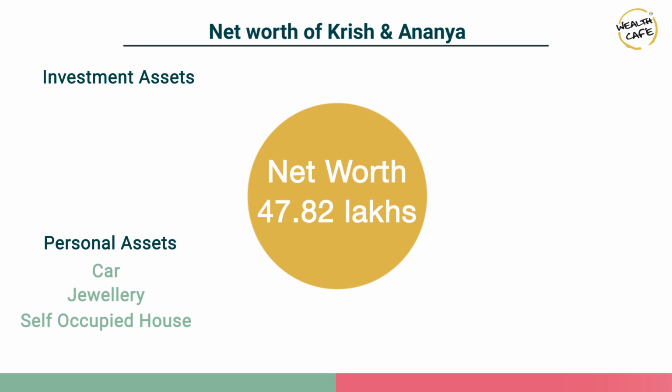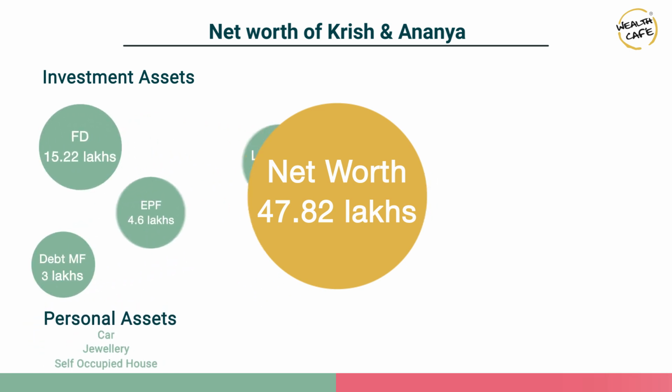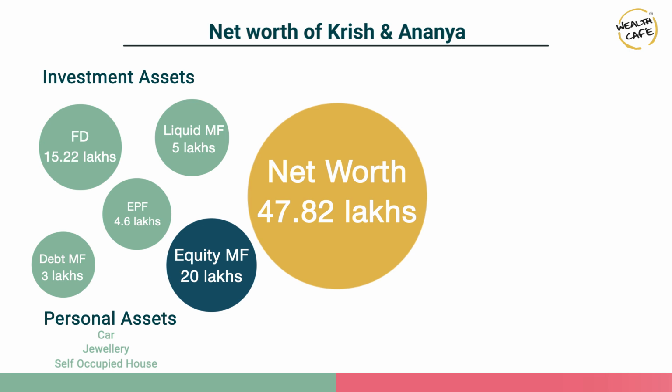So if you were to visually show the net worth of the 2 States couple, they have a net worth of 47.82 lakhs split over the 5 products and across 2 asset classes. All the assets that they own today are a part of their investment portfolio and they do not have any personal assets as of today.